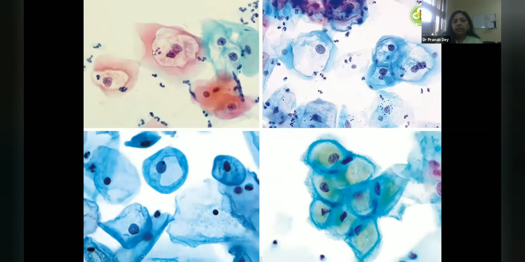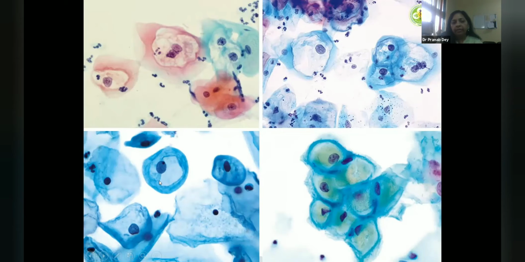Koilocytes are easy. These are larger cells, easier to pick up on liquid-based cytology. They are superficial or intermediate cells. They will show a hollow clearing around the nucleus, some hyperchromasia, and an irregular, raisin-like nuclear membrane must be seen. Dyskeratosis, multinucleation, and the peripheral condensation of cytoplasm should be so sharp as if somebody has drawn a line with a pencil. So these two are koilocytes, and these are just mimics.